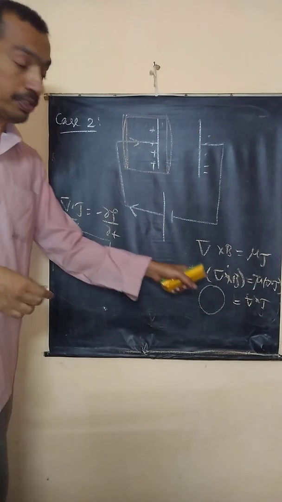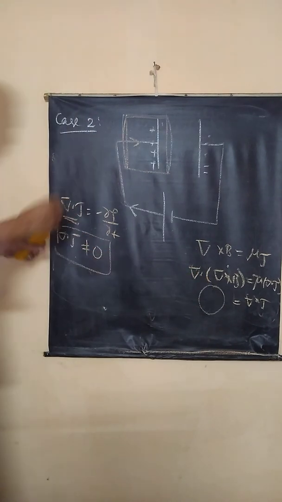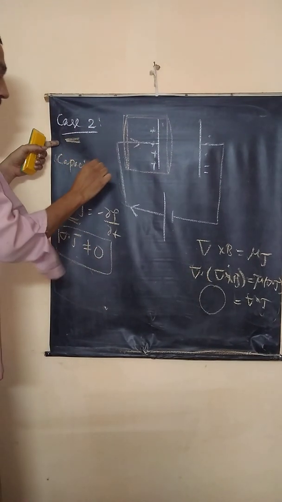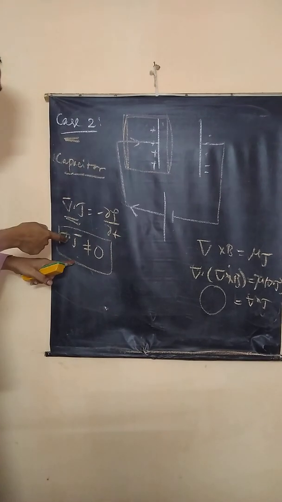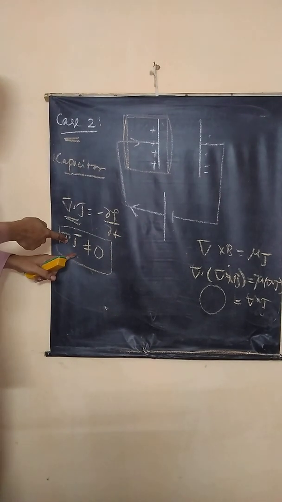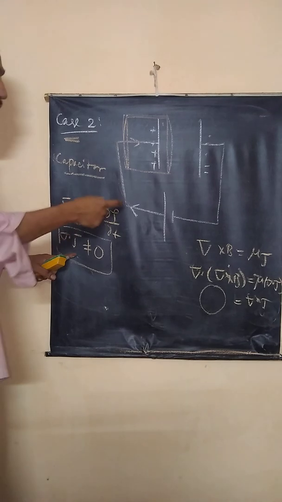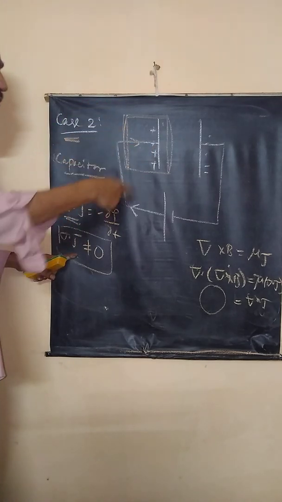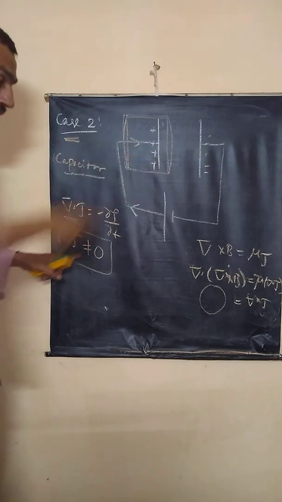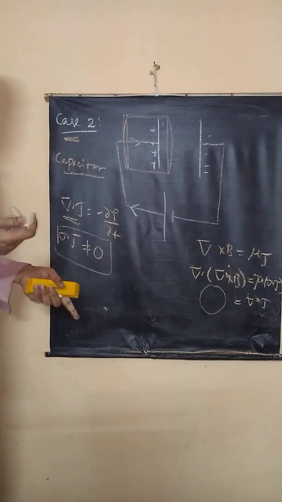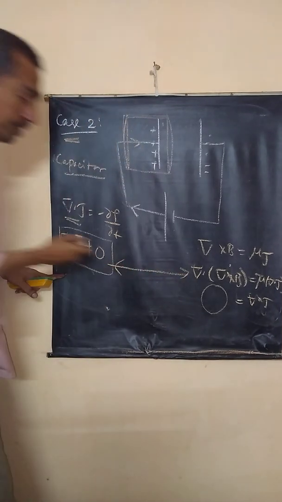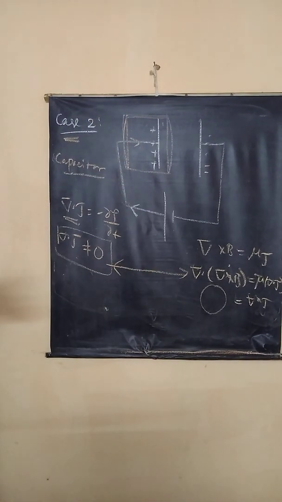Ampere's law says del dot J is always 0, but for a capacitor, the divergence of current is not 0. It does not remain constant like in a DC circuit. Therefore, Ampere's law and the equation of continuity contradict each other.